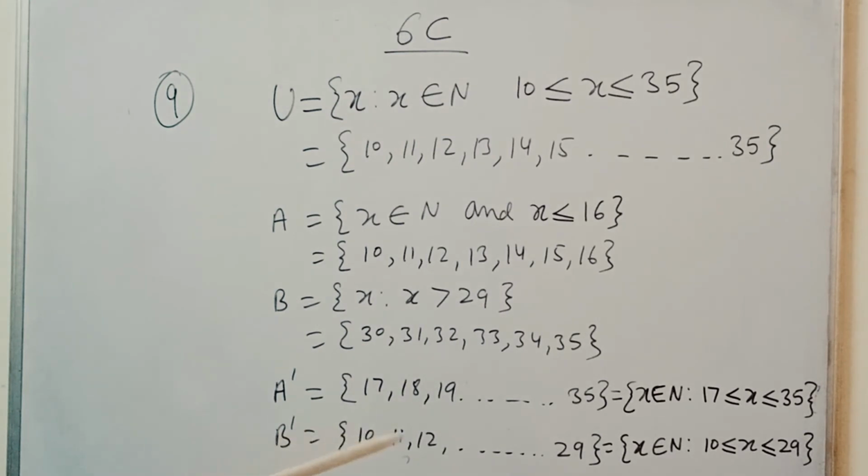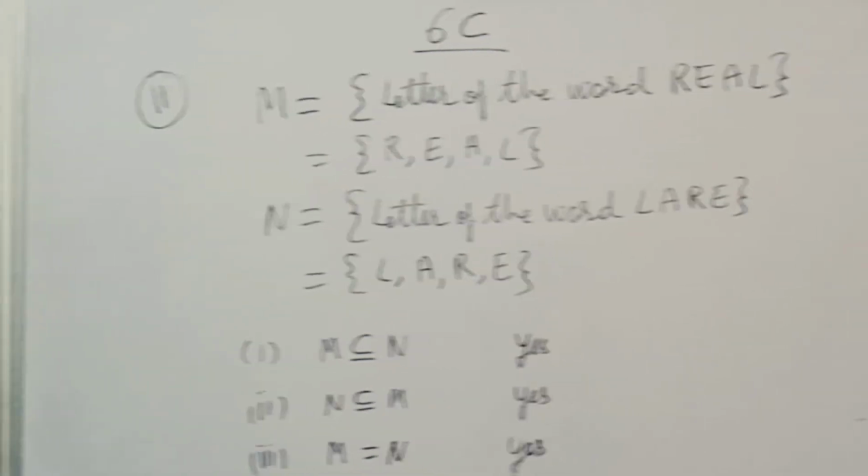So 10, 11, 12 up to 29 are the elements of the complement of B, written as x belongs to N and x is greater than or equal to 10 and lesser than or equal to 29. In that manner you can do sum number 9.